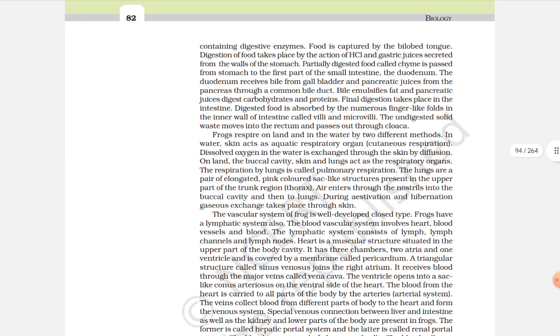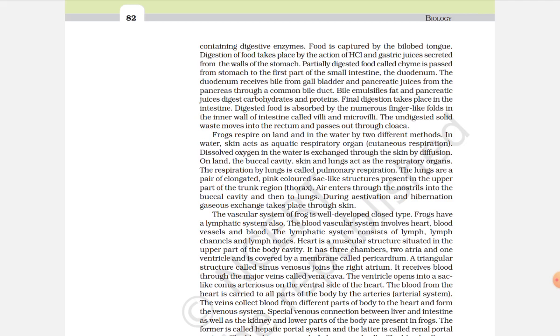Food is captured by the bilobed tongue. Digestion of food takes place in the stomach by the action of HCl and gastric juices secreted from the walls of the stomach. Partially digested food called chyme is passed from the stomach to the first part of the small intestine, the duodenum. The duodenum receives bile from the gallbladder and pancreatic juices from the pancreas through a common bile duct. Bile emulsifies fat and pancreatic juices digest carbohydrates and proteins.